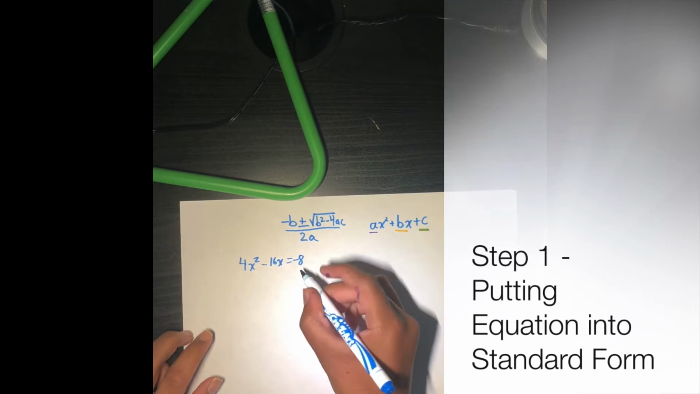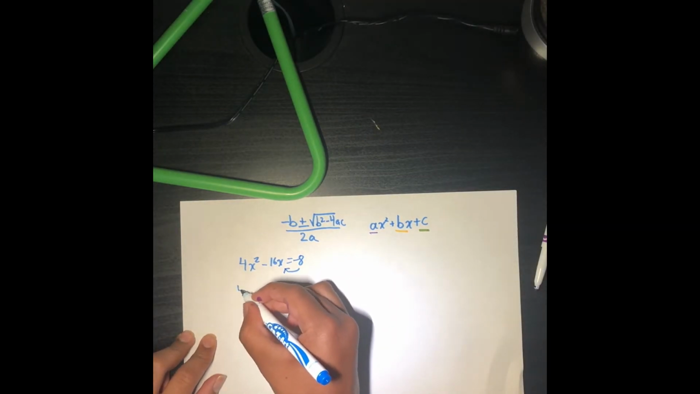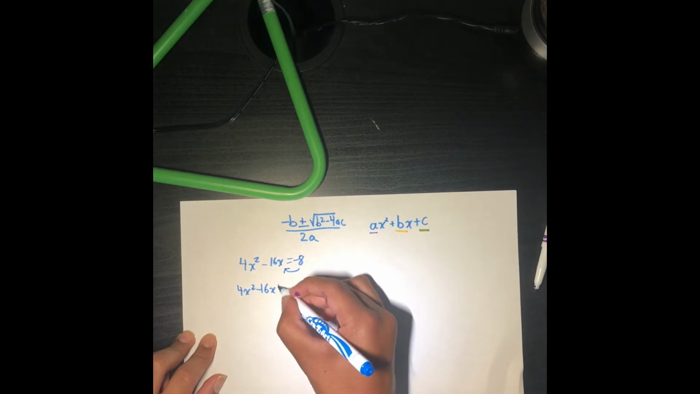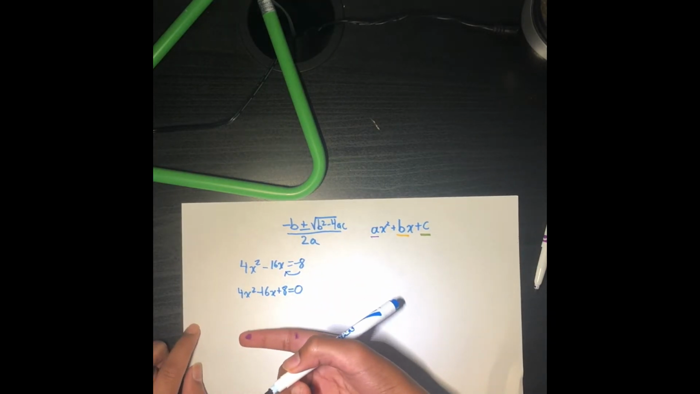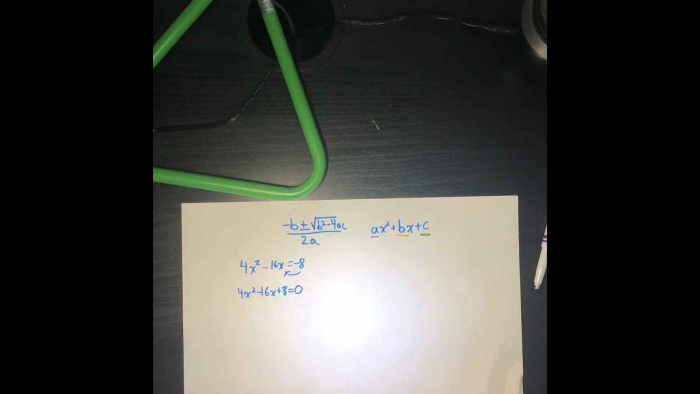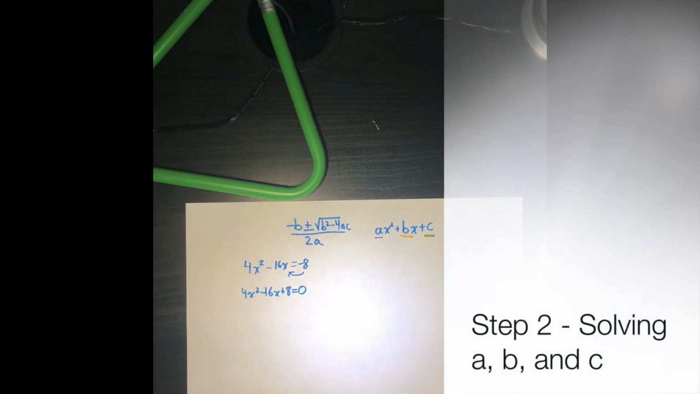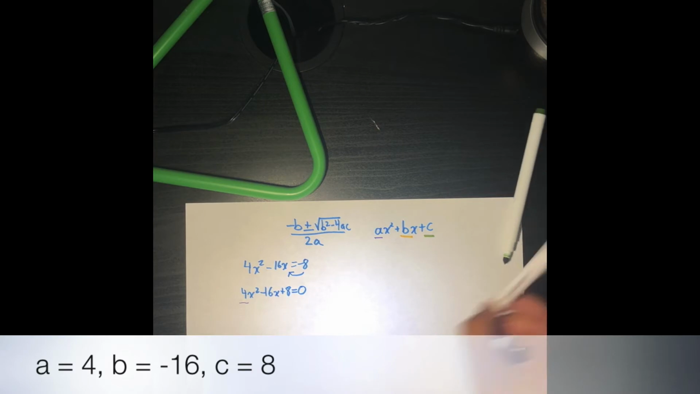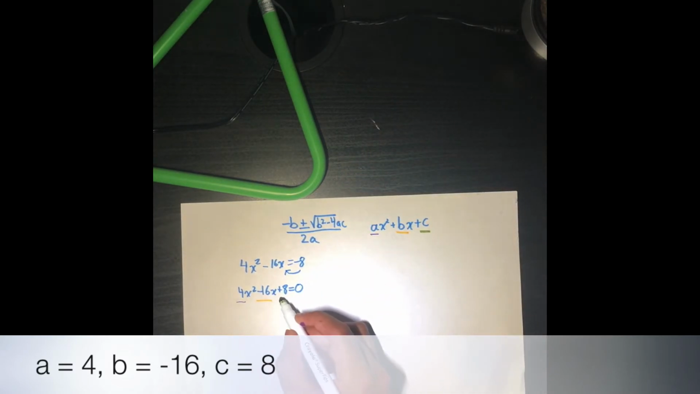So I'm going to take this 8 and move it here. So it'll become 4x squared minus 16x plus 8 equals 0. Now it's in standard form. And now we're going to try to identify our A, B, and C. Well, looks like our A is 4, our B is negative 16, and our C is 8.